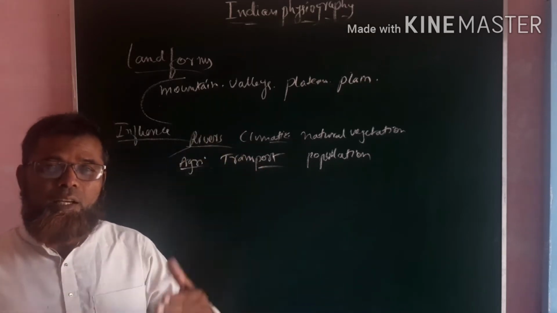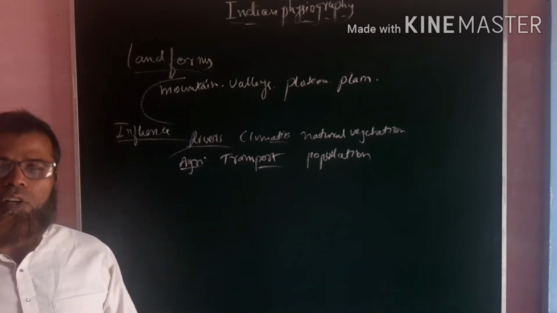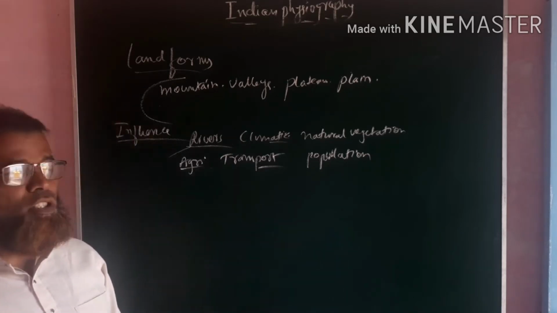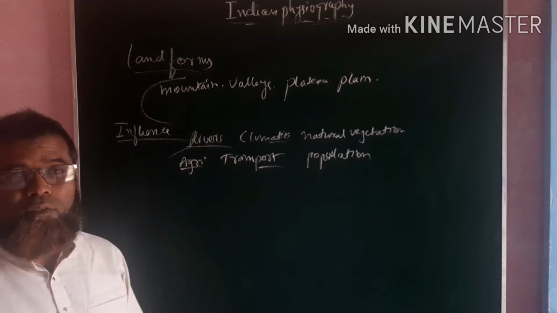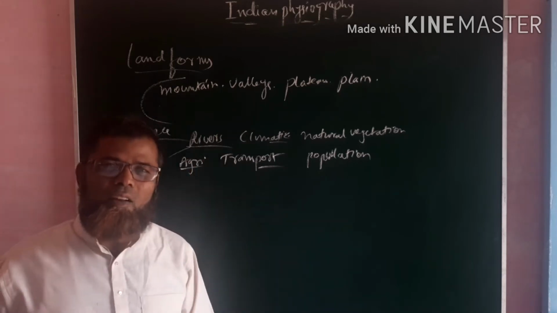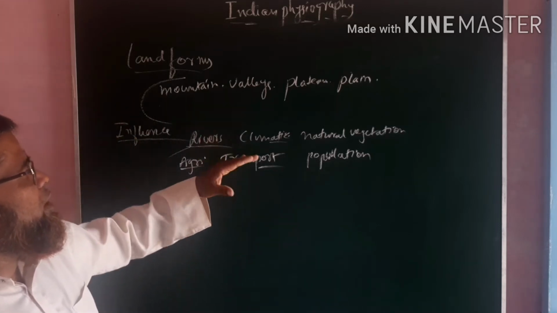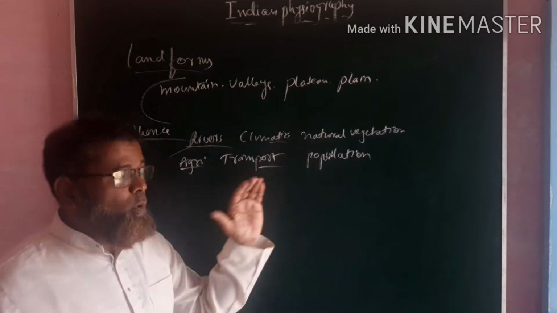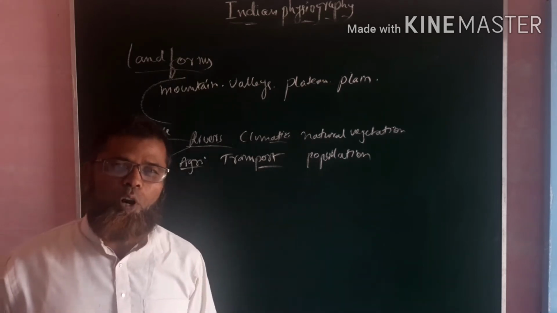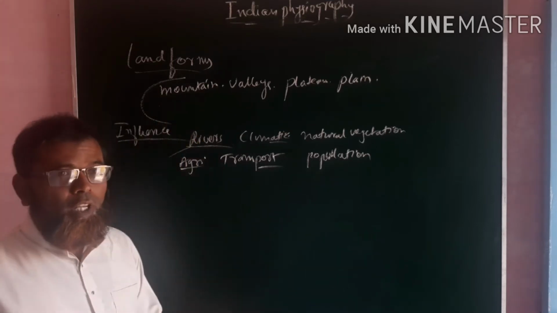Agricultural practices, what type of crops are grown in which part of India, and in what type of soil they are grown, also depends upon the landforms. And even the transport system, roadways, railways and waterways, also has its own influence from the landforms. And even the population, more population, less population and moderate population, is also decided by the landforms. It has its own influence.